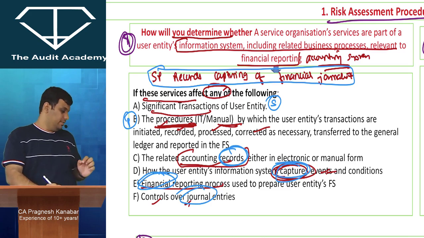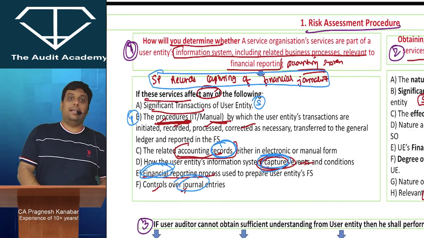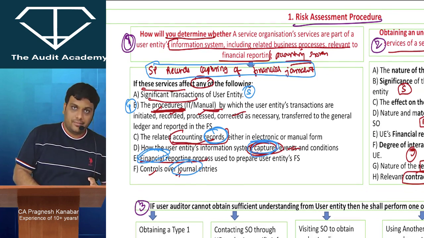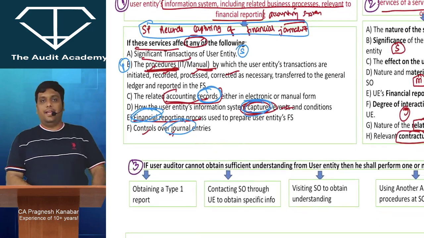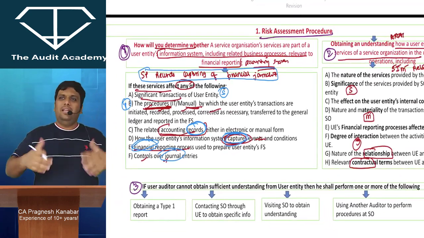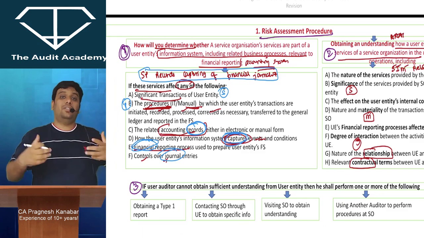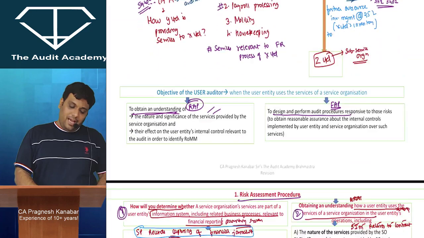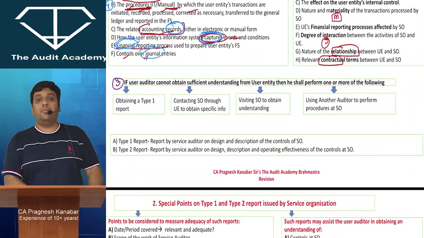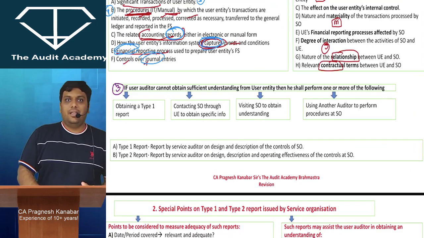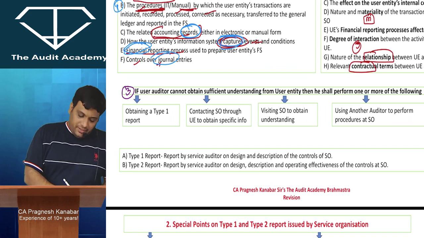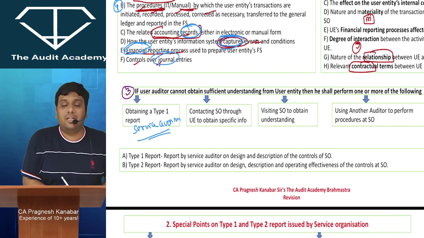All right. So you'll have to be very careful about what is the last line of the question, what is the requirement of the question, and accordingly you will write your answer. Now listen to me very carefully. Normally in practical life we try to first ask questions to the user entity itself because we are the auditor of user entity. But if we are not able to obtain sufficient information from the user entity, then don't straight away say modify opinion. No. Please try to get a report from service auditor.